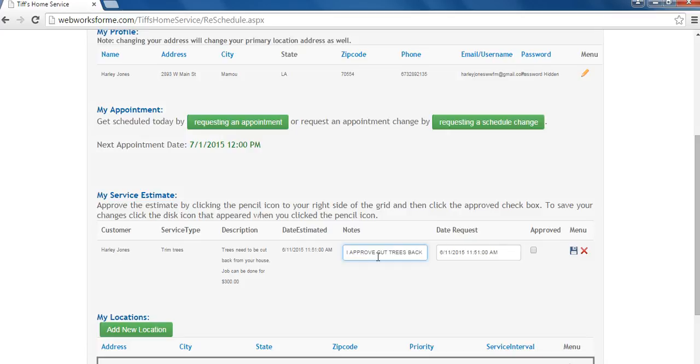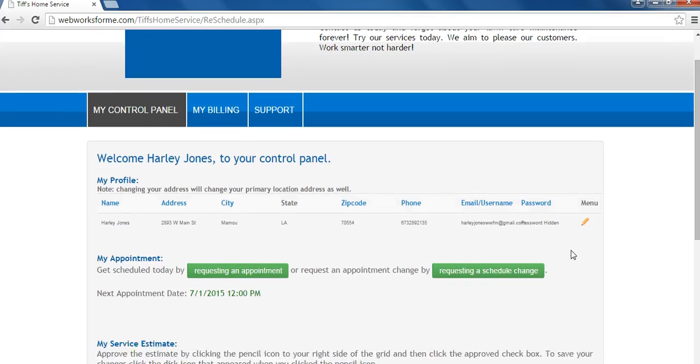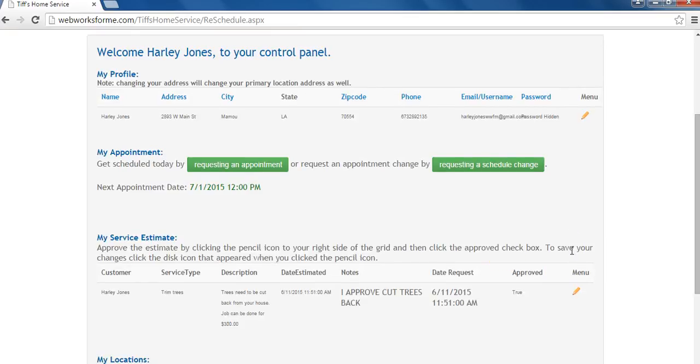When you're done, hit the Approve checkbox if you approve the service estimate. Click on the disk icon to save your changes. Scroll back down. Your service estimate has been marked true.